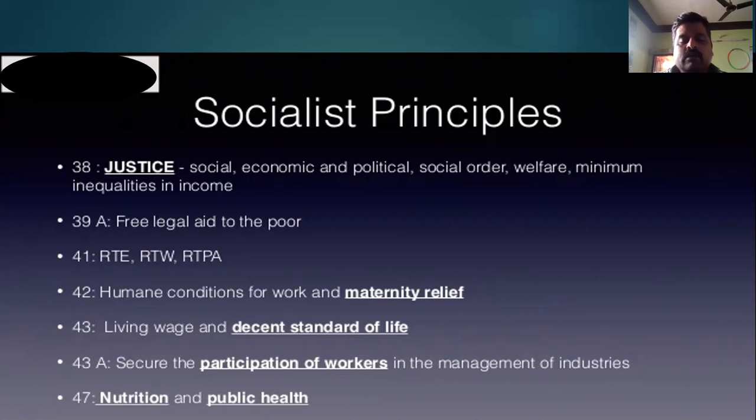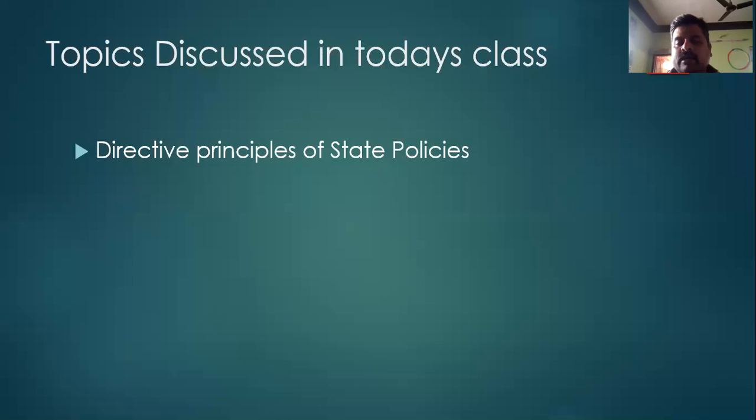Secure the participation of workers in management. A trade union has to be formed. The trade union should be allowed to participate in industry affairs so that when a decision is made, it is in the interest of the workers and in the interest of the company. That is how decisions have to be taken. Participation of workers has to be allowed. Nutrition and public health have to be provided. You give them nutritious food so that they can lead a better life. So these are the directive principles that have been provided. Next, in the next session we will discuss the next topic.